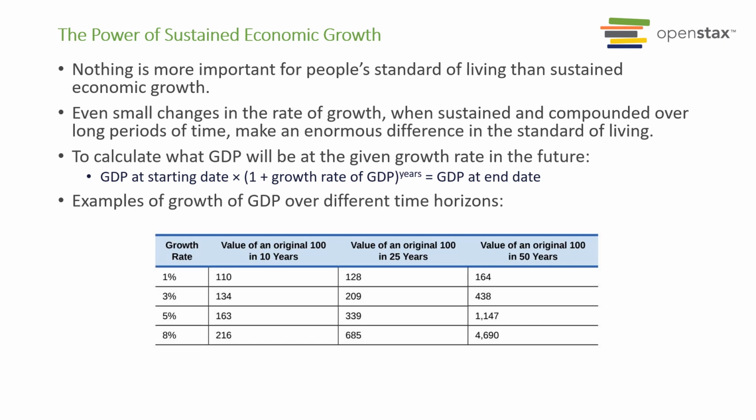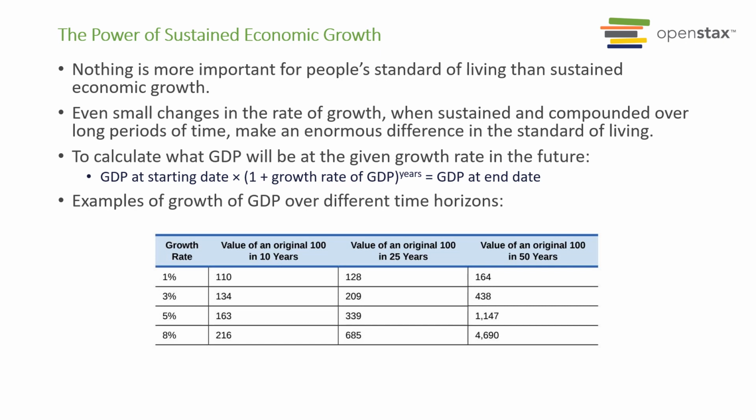So one very important formula you're going to see in this chapter is the measurement of future value. Now, for anybody who studies finance or banking, you're going to see this formula very often. But for our econ class, we're going to use this formula to measure the value of GDP at different growth rates. So the formula is very simple. It just says the GDP at the starting date times 1 plus the growth rate of GDP, to the power of years, and then this equals the GDP at the end of the period.